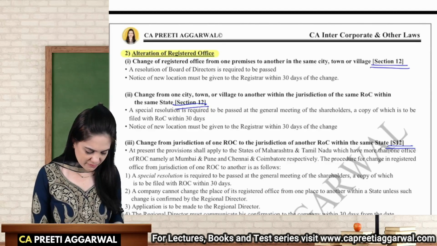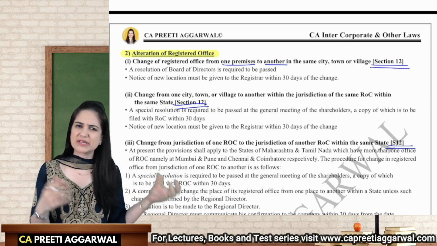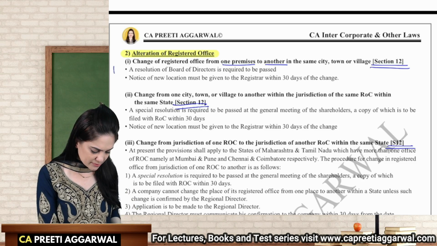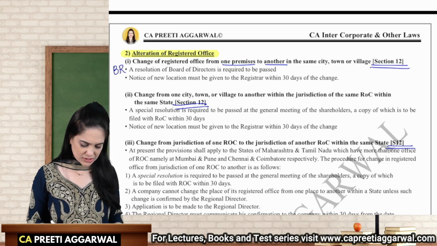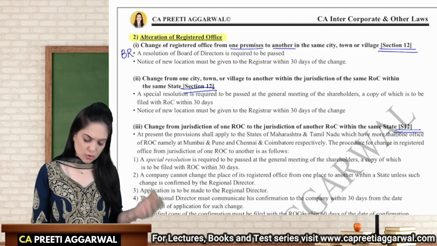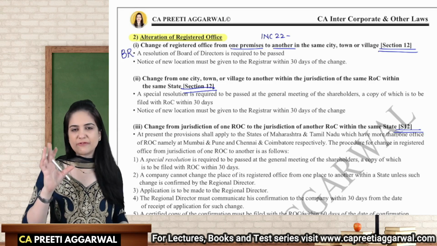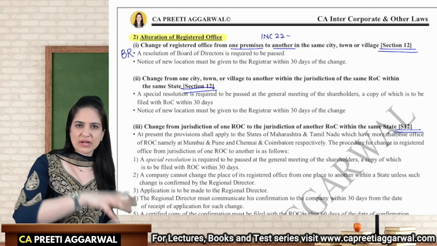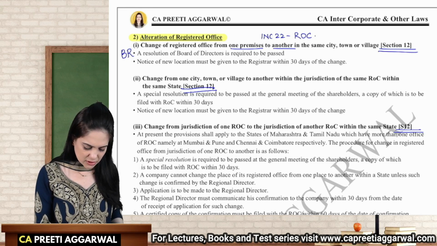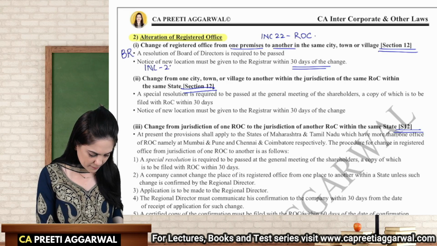Now, if you're moving from one premise to another, one building to another, one place to another, same locality, same city, don't trouble the shareholders. This is possible through a board resolution. So this is my keyword, board resolution. But inform the ROC. So INC 22 needs to be filed. This is a common form for informing him about the location as well as change of location. So we will file INC 22 with ROC within 30 days of change.